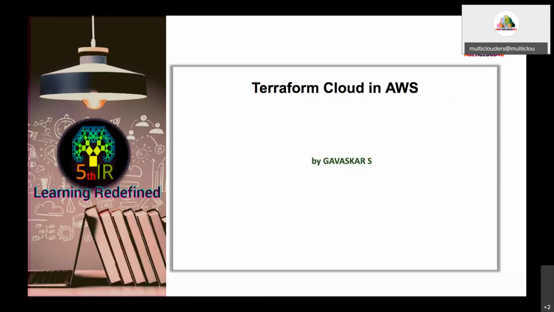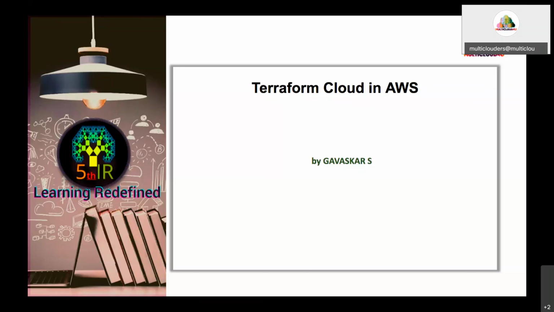Yeah. So the session for today is Terraform Cloud in AWS. So we are going to see how to create an infrastructure in AWS by using Terraform Cloud.